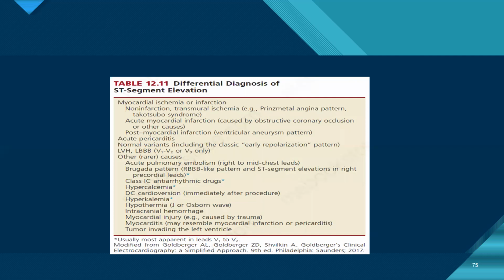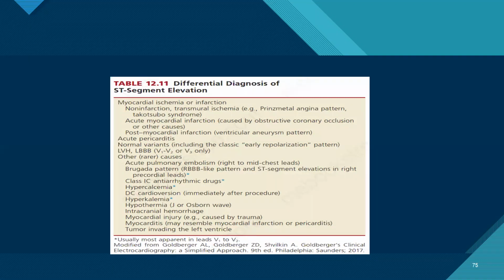It could be myocardial ischemia or infarction, and it also includes tachycardia and post myocardial infarction aneurysm formation, acute pericarditis, in which we generally see PR depression and ST elevation, and also normal variants, like early repolarization pattern and LVH.